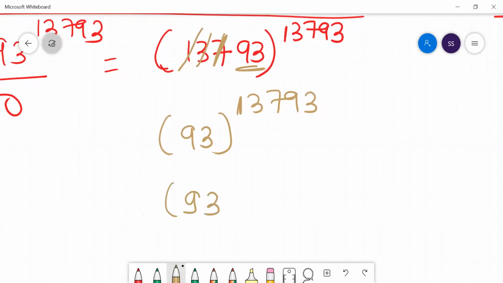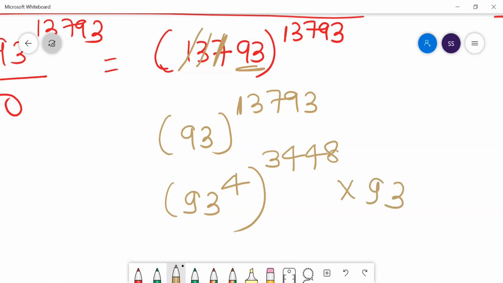Can you write this number as 93 to the power 4? Divide the power 13793 by 4. 4 3s are 12, 1 carry 17, 4 4s are 16, 19, 4 4s are 16, 33, 8 4s are 32. If you divide by 4, you get a remainder of 1. So 3448 into 4 plus 1 is 13793. Now, what is 93 to the power 4?